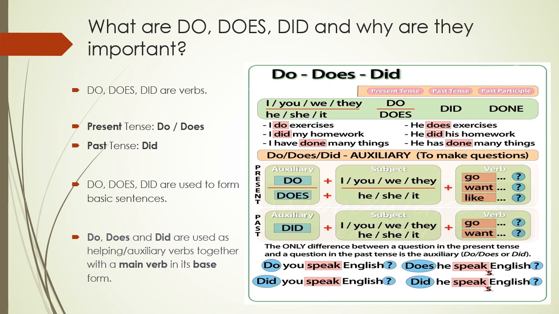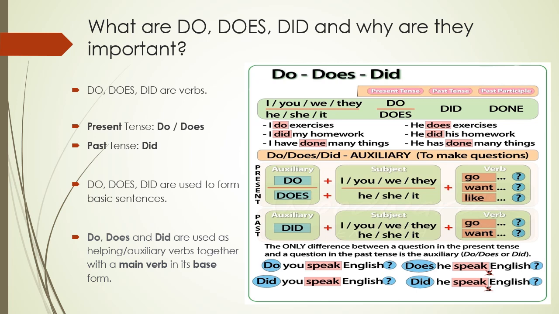Let us understand what do, does and did are and why they are important. Do, does and did are verbs. In the present tense, we use do and does, while representing the past tense, we use did. Do, does and did are used to form basic sentences. They are used as helping or auxiliary verbs together with the main verb in its base form.